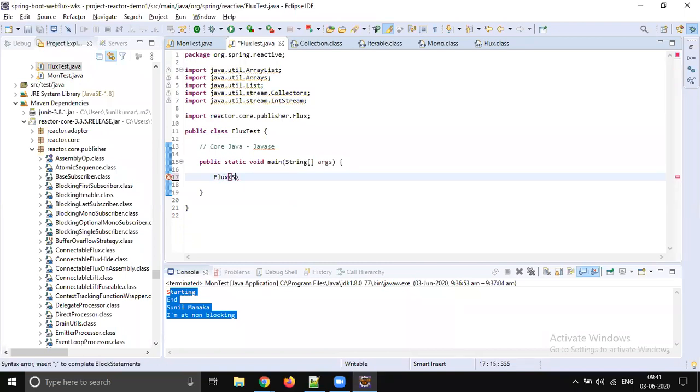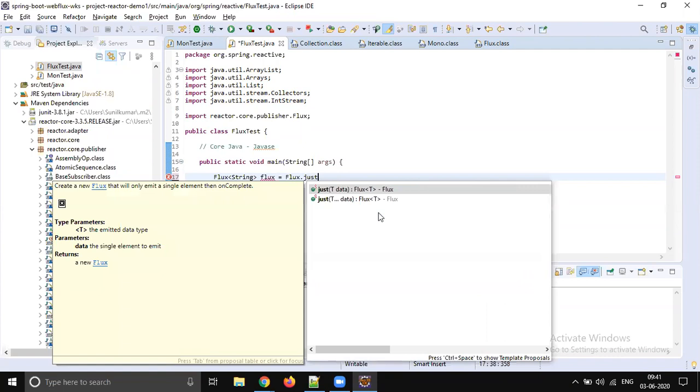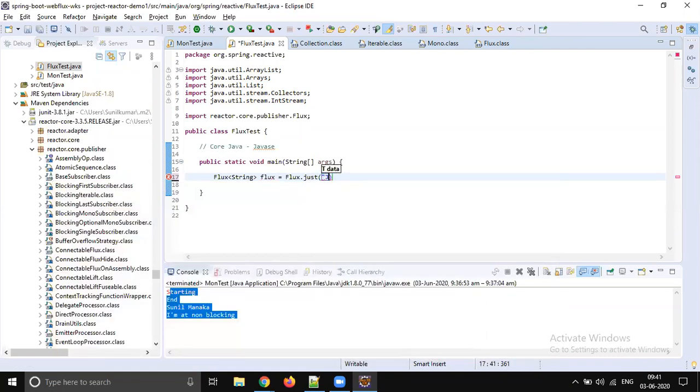Flux string. So Flux equals Flux.just, first Java, then Spring, then Spring Boot. Like this we are learning.